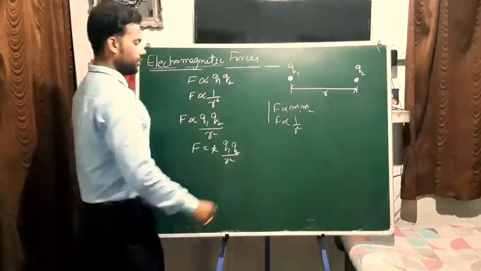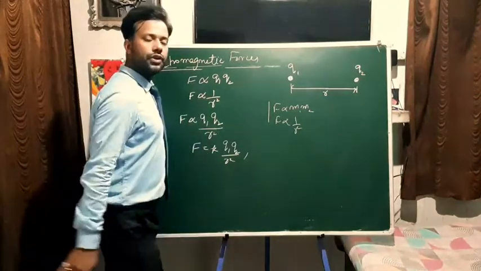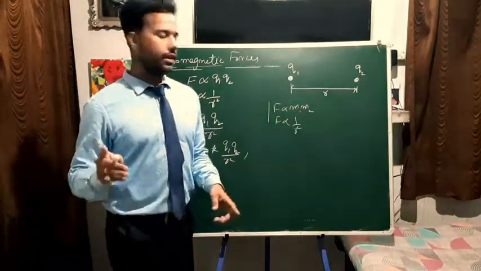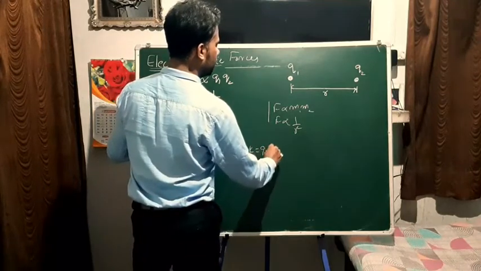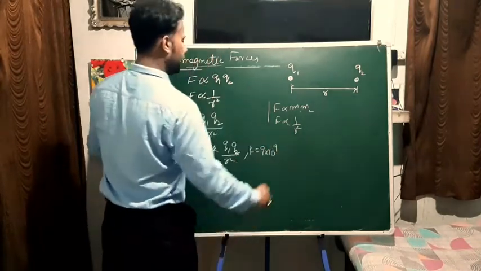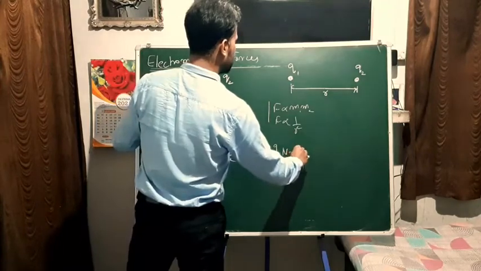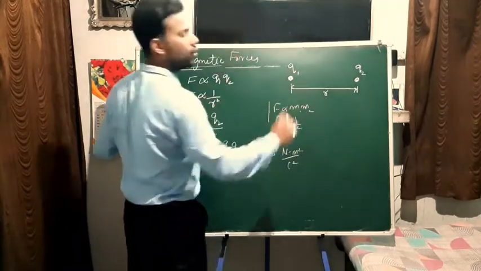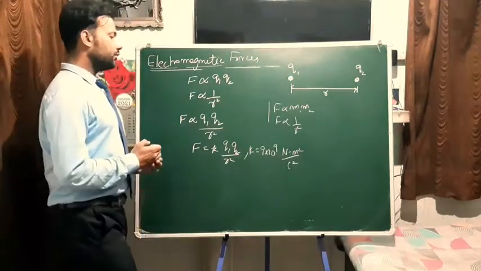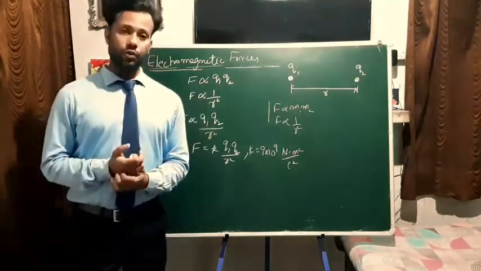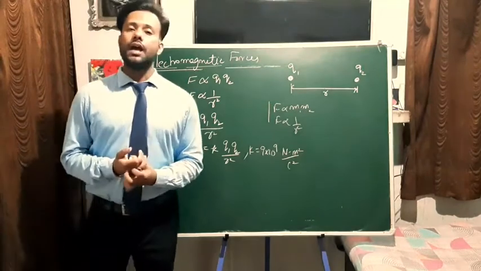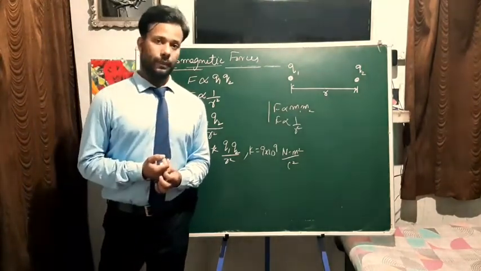Like here, the value of the constant was 6.6 into 10 to the power minus 11. Here the value of K is 9 into 10 to the power 9 newton meter square per coulomb square. So right, this is the magnitude of the electromagnetic force acting between two bodies, right?